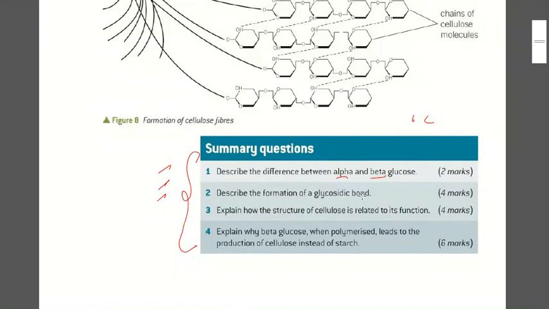You can easily describe the structure of cellulose and its function. We have already discussed that. And why does beta glucose, when polymerized, lead to production of cellulose instead of starch? Then also you can tell. So 1, 2, 3, 4 questions are there, and the fourth question is a 6-mark question. So make it a little bit big, do not take a shortcut. Okay.